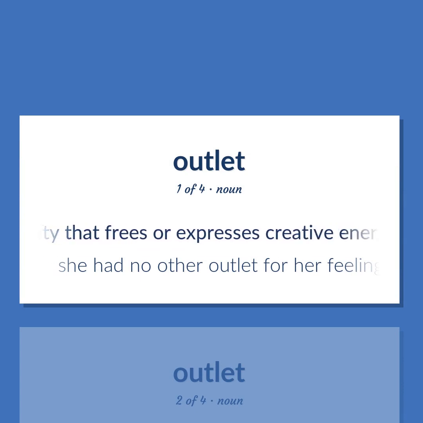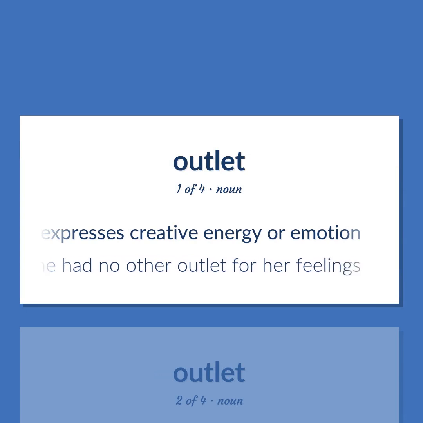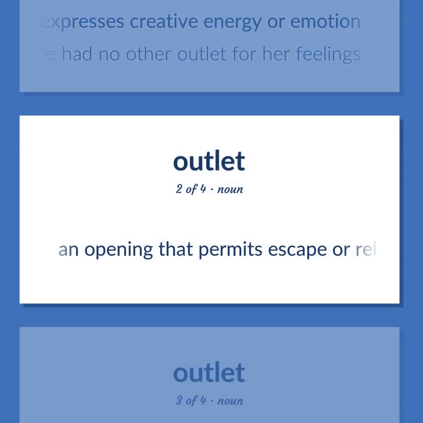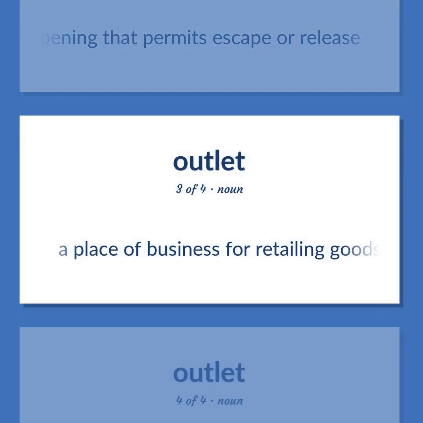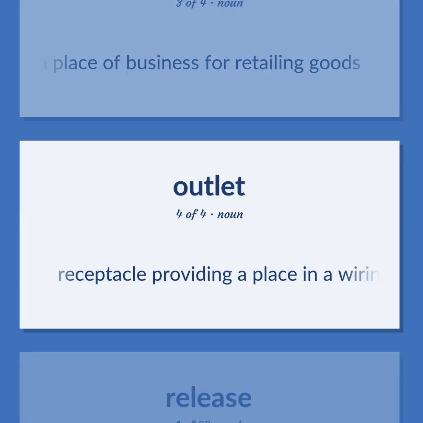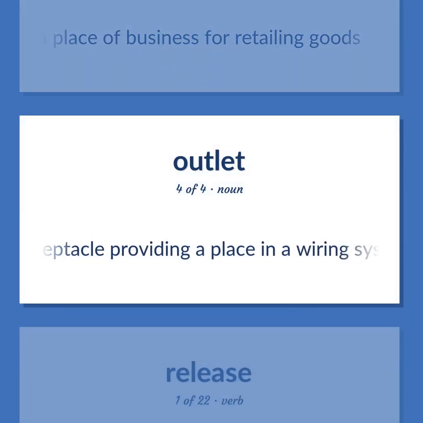Activity that frees or expresses creative energy or emotion. She had no other outlet for her feelings. An opening that permits escape or release. A place of business for retailing goods. Receptacle providing a place in a wiring system where current can be taken to run electrical devices.